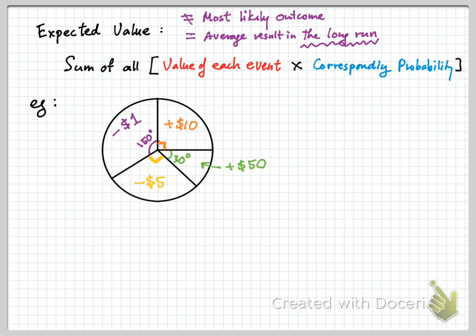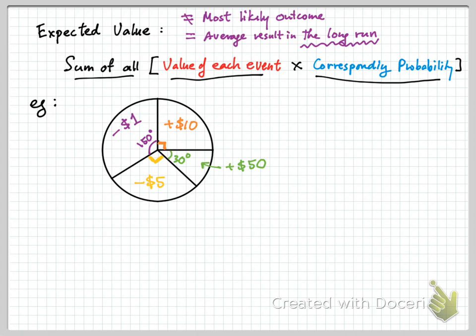The calculation of the expected value is to find the value, the amount, the result, the outcome of each event, all right? And then you multiply it by its corresponding probability. So that is one pair of product. If you have 10 events, you add up the sum of all these products. If there are 4 events, you add up 4 such product pairs, all right? And that is the expected outcome. That is the outcome every time you play the game, you perform the task in the long run, on average.